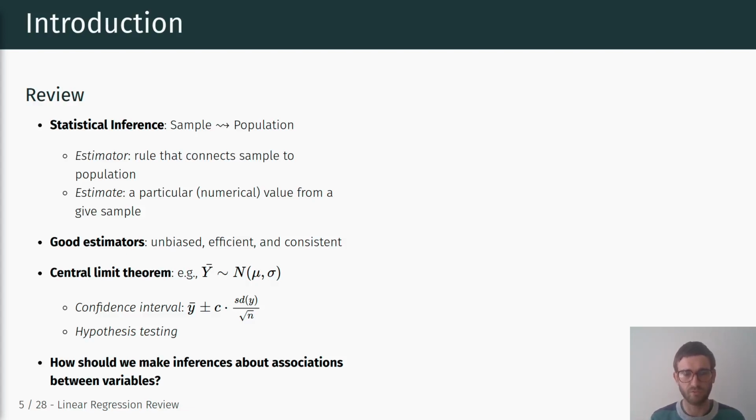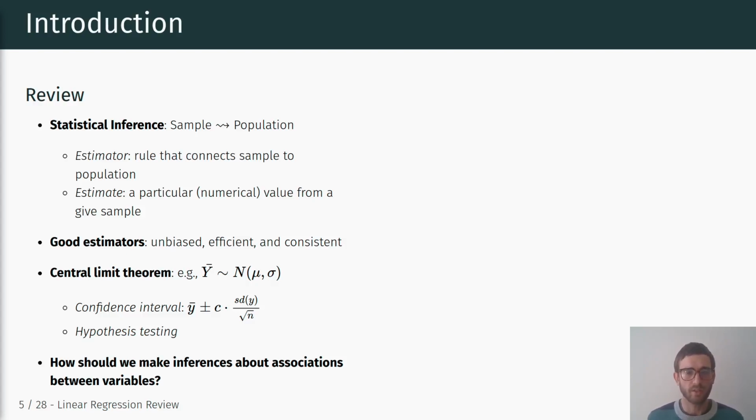A more efficient estimator is better than a less efficient estimator with more uncertainty. And consistency means as we increase our sample size, we get closer and closer to the truth. Okay, so those are all desirable properties of an estimator that we would like to have, right? And it turns out OLS is an estimator that, under certain assumptions, has these desirable properties, right?